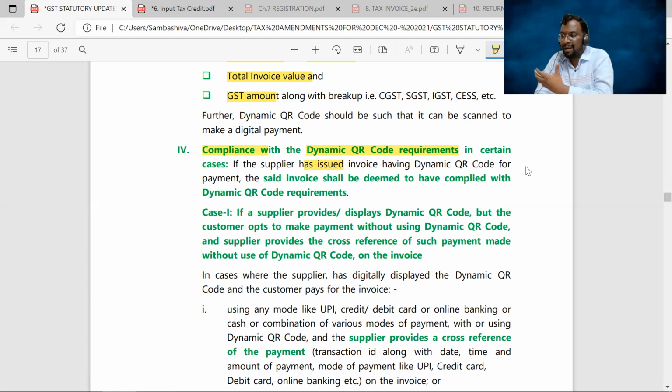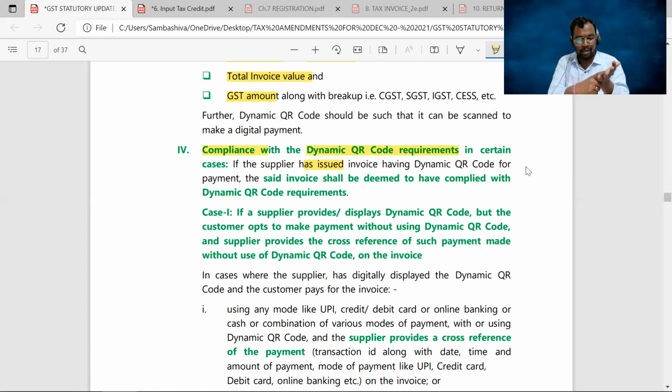Now, whenever I pay through UPI or any other online mode of payment, is it said to be complying with the provisions of the dynamic QR code? The answer is absolutely yes. But a cross reference should be made. I, being the supplier, gave a dynamic QR code for the payment.